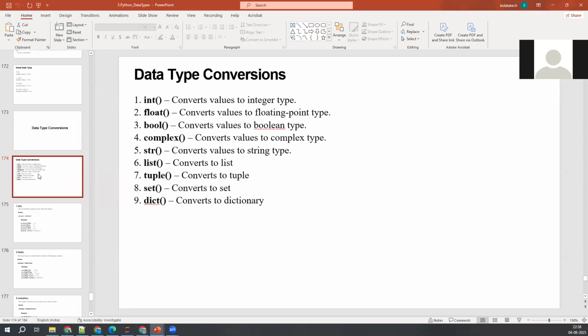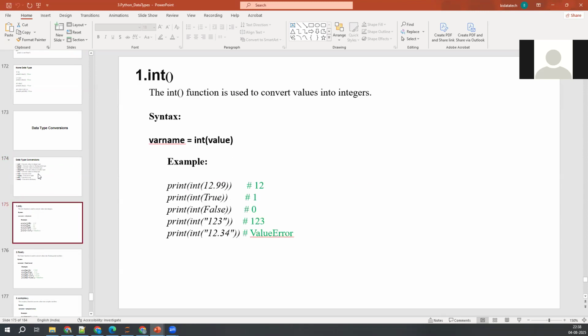So last one, guys. So far we understood about integer, float, bool, complex, string, list, tuple, set, and dictionary, right? So we have data type conversion. I mean, we can convert one data type to another data type at any point of time. I will not execute them, I'll just try to explain it at a high level.